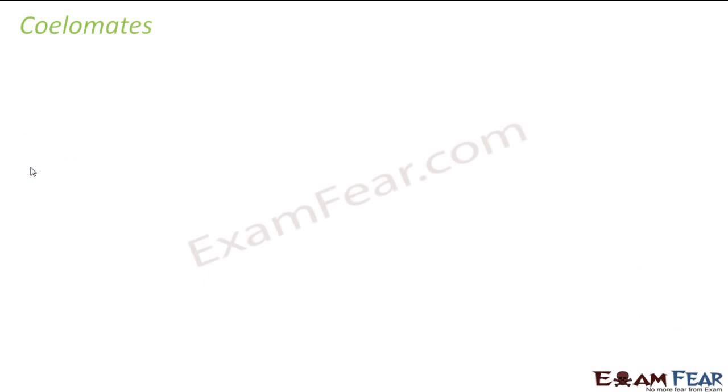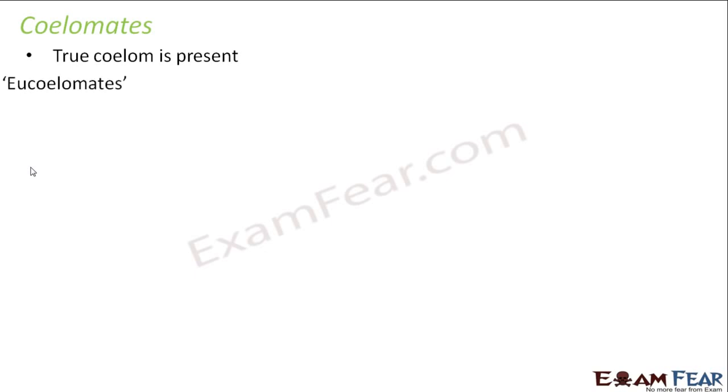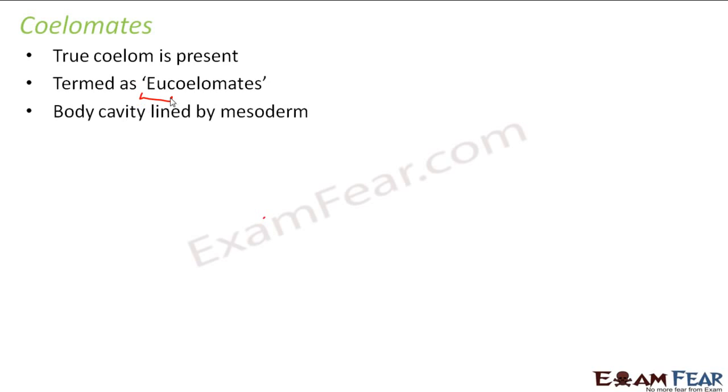So let us discuss them. Let's first talk about coelomates. In coelomates, a true coelom is present. They are also known as eucoelomates. The word eu is often used as a substitute for true. So eucoelomates means organisms with true coelom. The body cavity is lined by mesoderm.